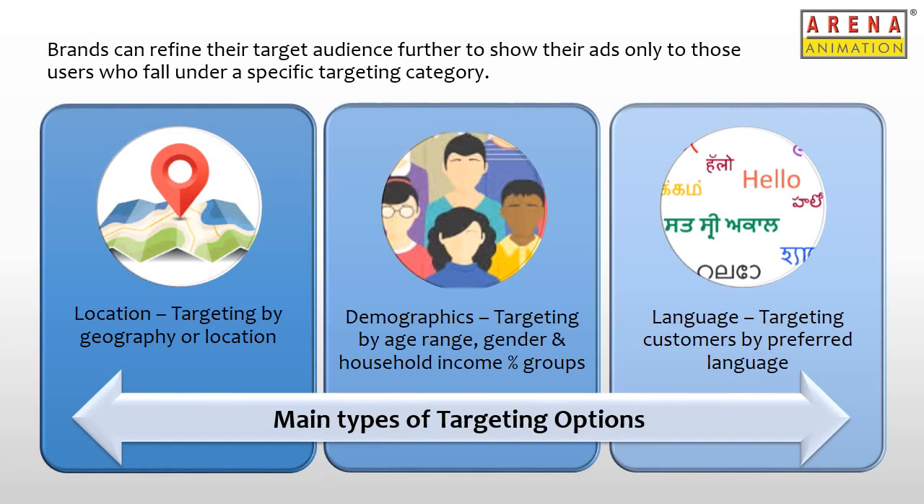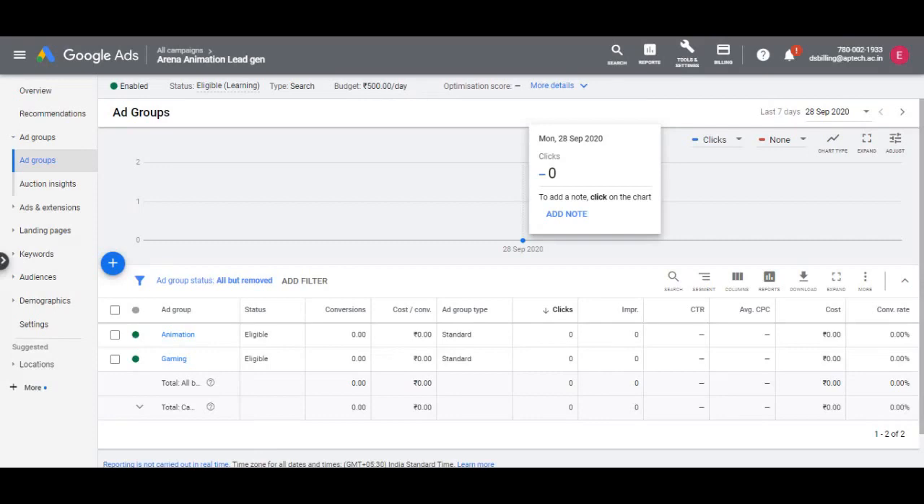Another targeting option is selecting users by a preferred language. One can select multiple languages or all languages. Well, it's a best practice to target all languages, as you can reach people who speak more than one language and may search in several languages. Now let's go through these three targeting options one by one in the Google Ads platform.